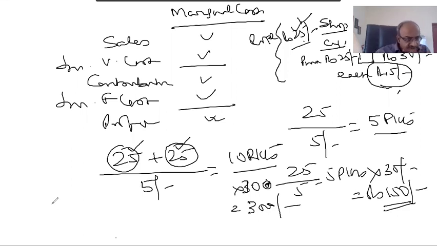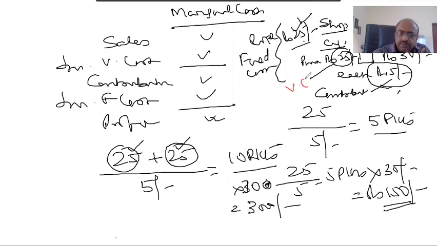Now, if I write like this, try to understand in marginal terms what I'm going to say. This 25 is fixed cost. This 5 rupees is contribution. This is his selling price. This 25 is the variable cost.